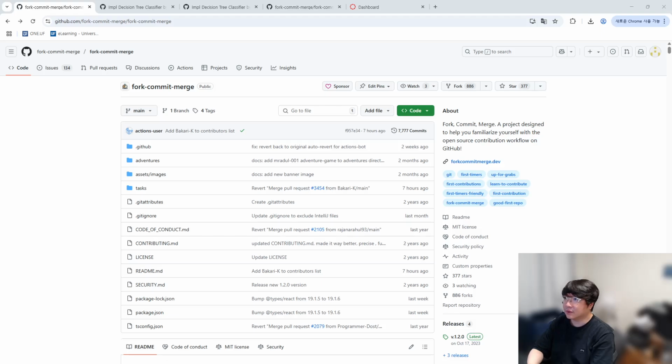For this assignment, I chose the Fork Commit Merge open source project, which stood out to me as an educational platform specifically built to help developers practice Git workflows and contribute code in a structured environment. I selected an issue involving the implementation of a decision tree classifier from scratch. Since I already had some familiarity with this model from both work and study, it was the perfect opportunity to go deeper into its inner workings, such as recursive splitting and Gini index calculations.